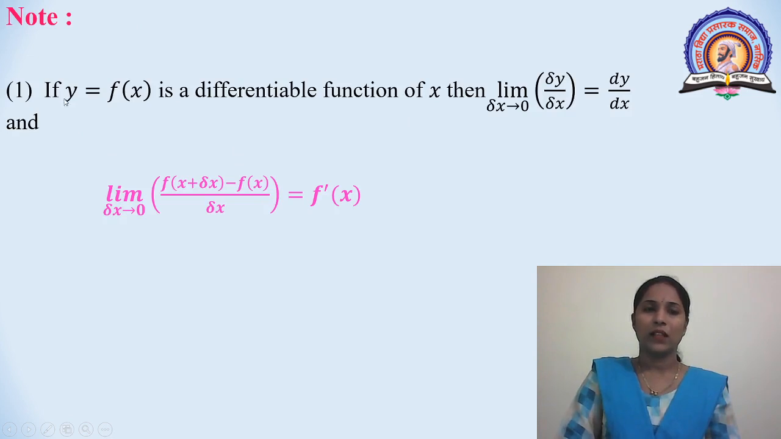Here, remark: if y is equal to f of x is a differentiable function of x, then limit delta x tends to 0 of delta y upon delta x is equal to dy upon dx, and limit delta x tends to 0 of f of x plus delta x minus f of x divided by delta x is equal to f dash x. We remember this formula.